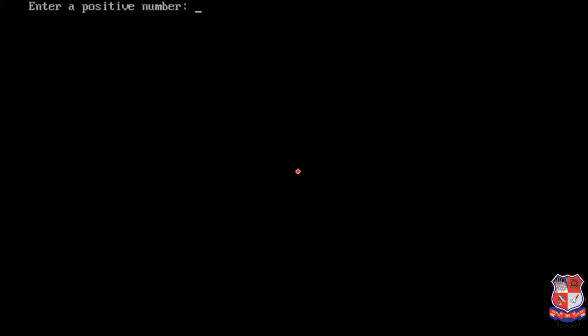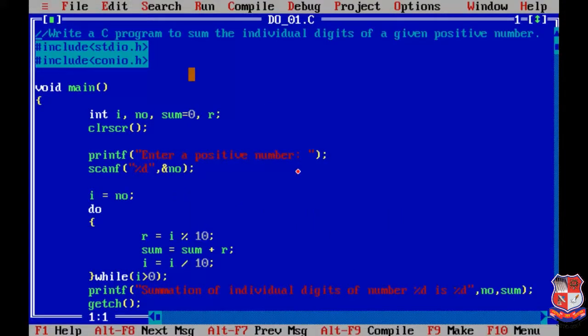Okay, it is asking us to enter a positive number. For example, we are pressing 567. Okay, so it gives summation of individual digits of number 567 is 18. Okay, so that's it for this program.